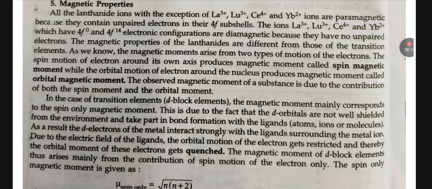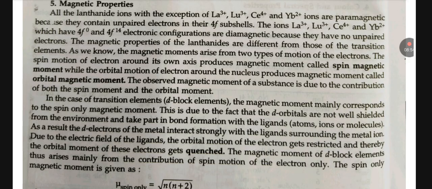The magnetic properties of lanthanides are different from those of transition elements. As we know, the magnetic moment arises from two types of motions of the electron. The spin motion of an electron around its own axis produces a magnetic moment called spin magnetic moment, while the orbital motion of an electron around the nucleus produces a magnetic moment called orbital magnetic moment. In the case of transition elements, the magnetic moment mainly corresponds to the spin-only magnetic moment.